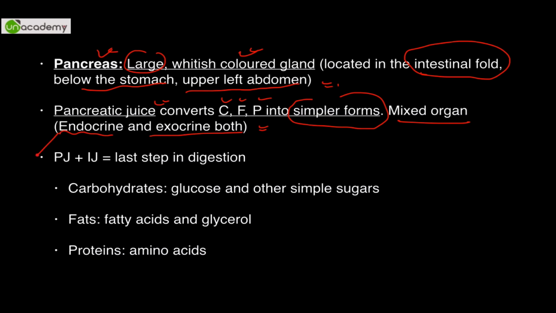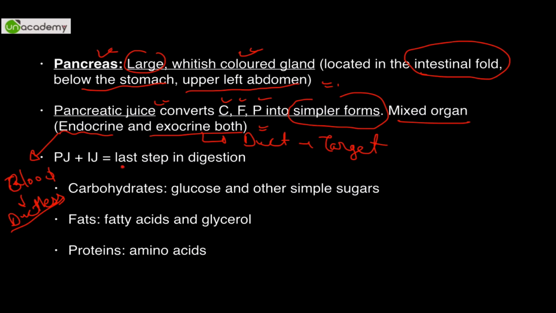Endocrine means it is released in blood. Okay, so it is a ductless secretion. When something is released in blood without any duct, these are called endocrine organs. Example, thyroid, pituitary, etc. Exocrine means when there is a duct and it secretes exactly at a target location. Example, liver, example, the exocrine portion of the pancreas. So it is one of the rarest organs which is a mixed organ.